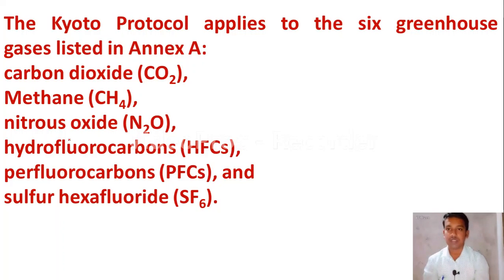GHGs means greenhouse gases, and those 6 greenhouse gases are CO2, carbon dioxide, then CH4, methane, then N2O, nitrous oxide, then HFCs, hydrofluorocarbons, then PFCs, perfluorocarbons, then the last one SF6, sulfur hexafluoride. Please remember all these 6 greenhouse gases. Then let us move to the next question.